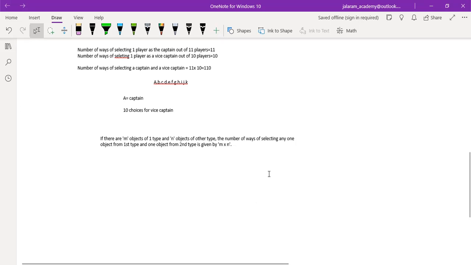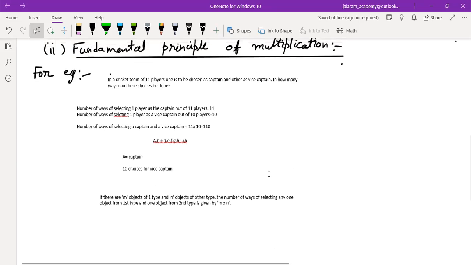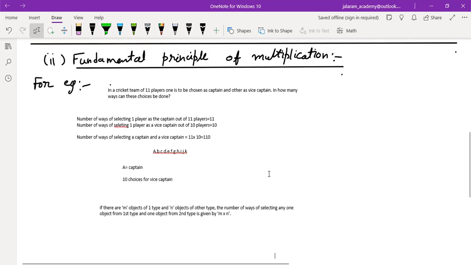Understood, everyone? Yes, sir. There is an example also. So write this also as the example and learn it properly.